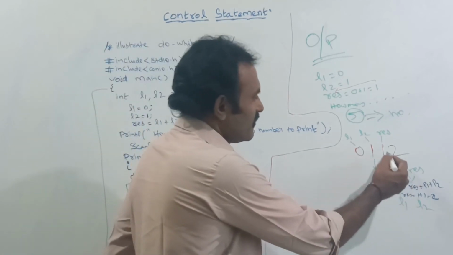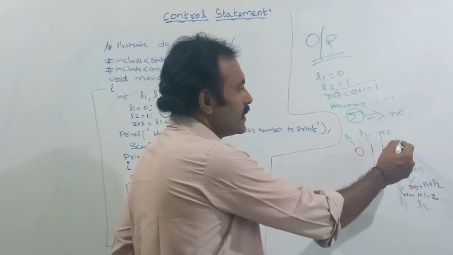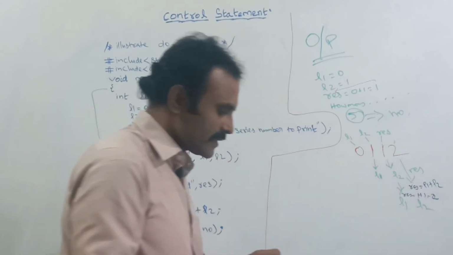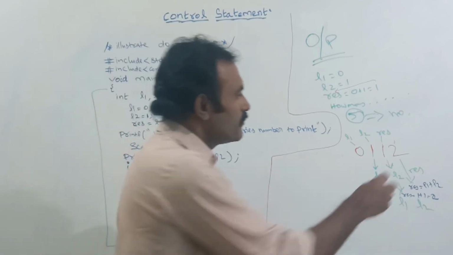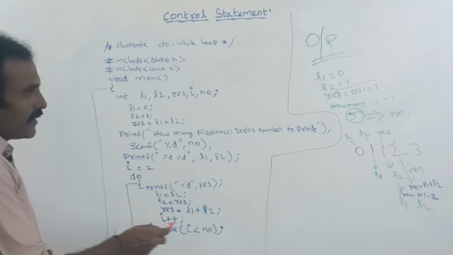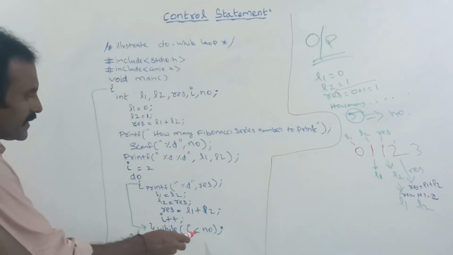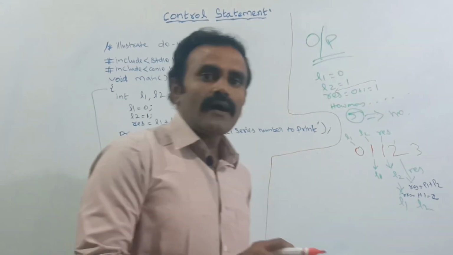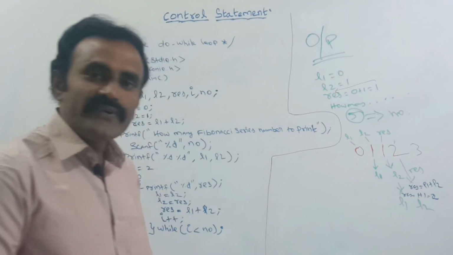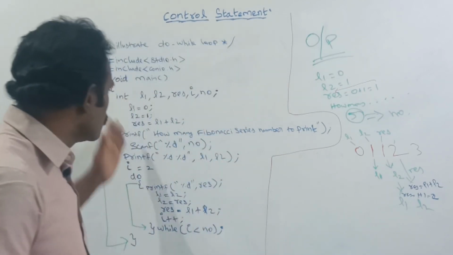So res is equal to L1 plus L2, and at the next iteration it will print 3. Now the I value will be 4. Next the I value will be 5. After that it will check the condition. If the condition is false, it comes outside of the loop. So in this way the Fibonacci series can be printed by using this do while loop.